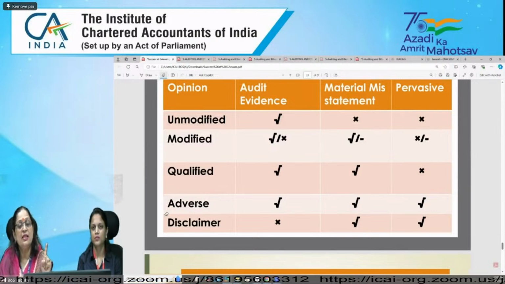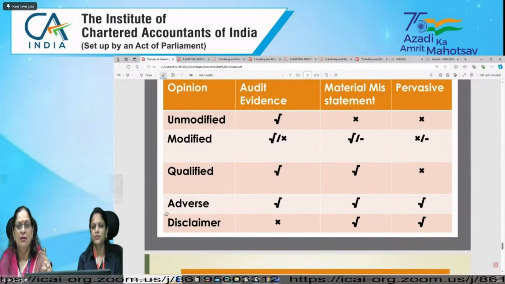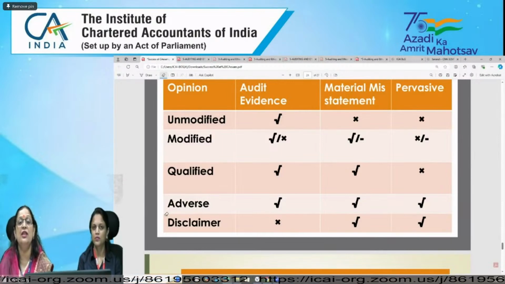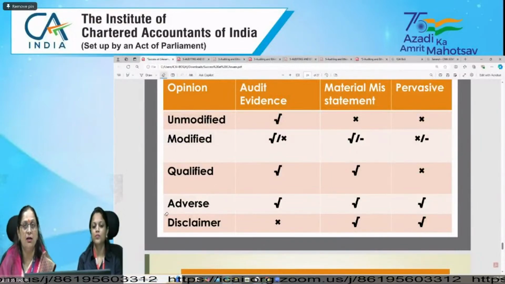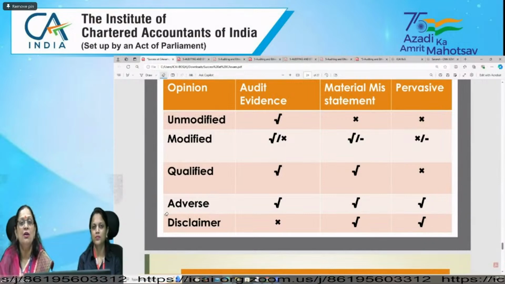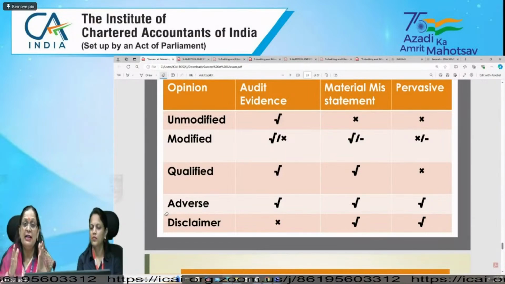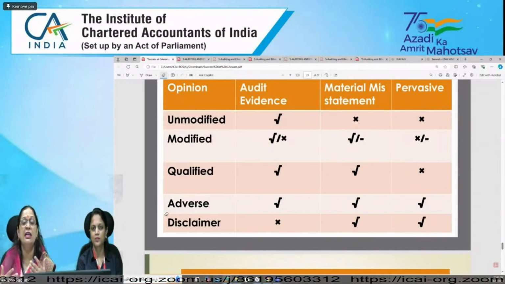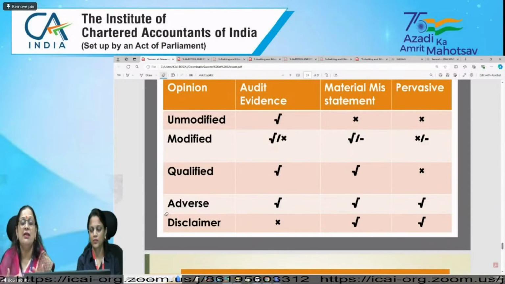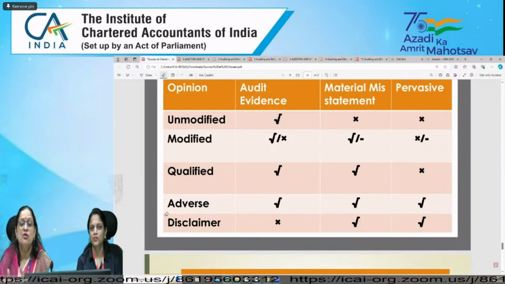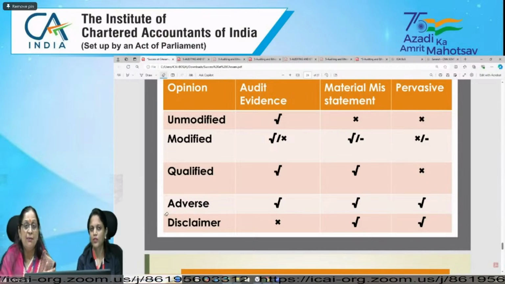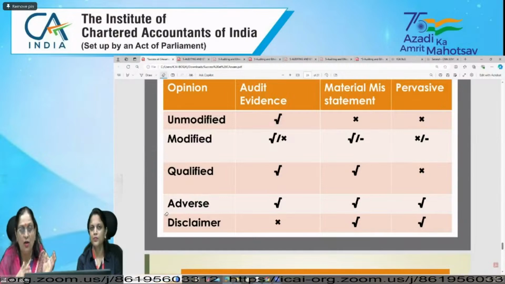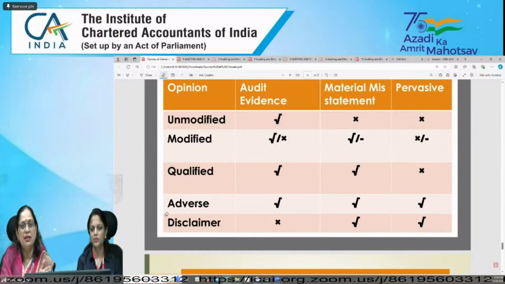For income and expenses, first one was occurrence, because income or expenditure transactions will occur. सैलरी आपने पे किया, प्रिंटिंग स्टेशनरी के लिए आपने पे किया, परचेज किया, सेल्स किया. So these transactions are being occurred, right? In balance sheet, what we show? Assets, liabilities. So whether that asset is with us: property, plant and equipment, machinery, land and building, cash, trade receivables, these are my assets. So whether they are in existence; liabilities, term loans, debentures, or equity share capital, I need to check whether they are in existence.